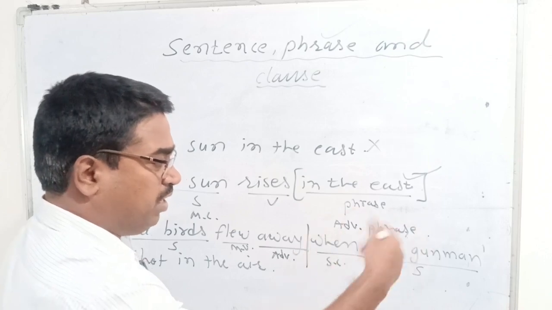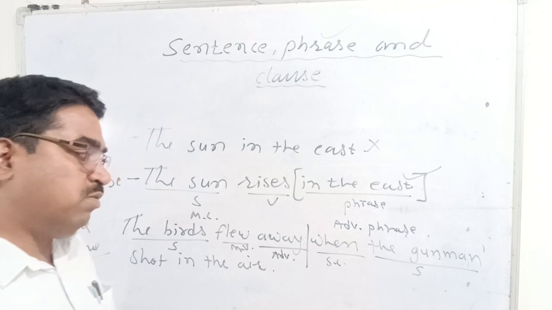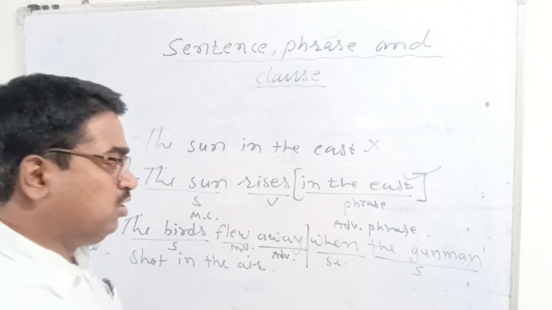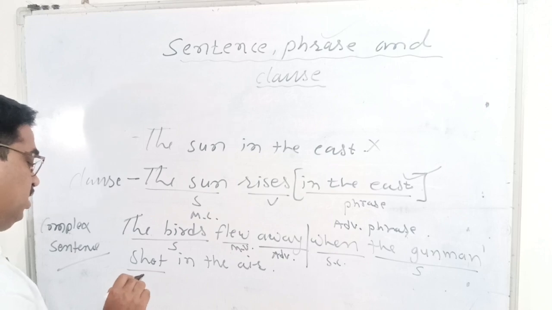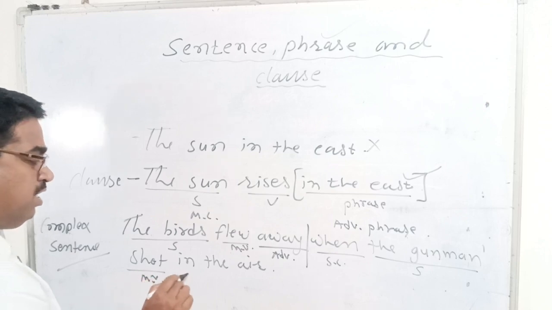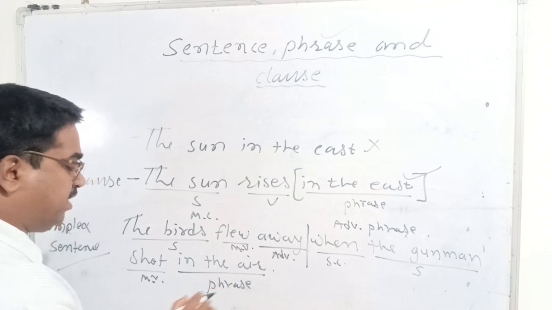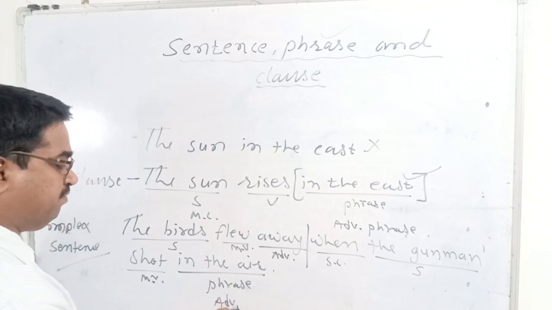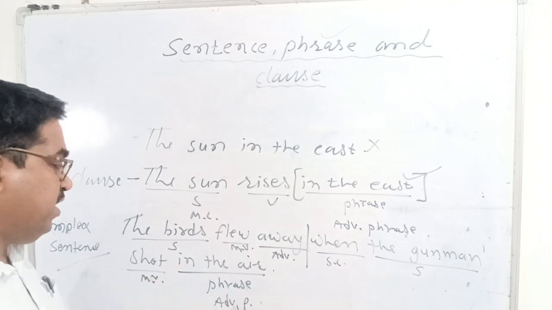So whatever the rest of the sentence is from this point, that is called the subordinate clause. So "gunman" is the subject of the subordinate clause, and "shot" is the main verb, right? And "in the air" again is a phrase. Which kind of phrase? Adverb phrase. This is an adverb phrase.